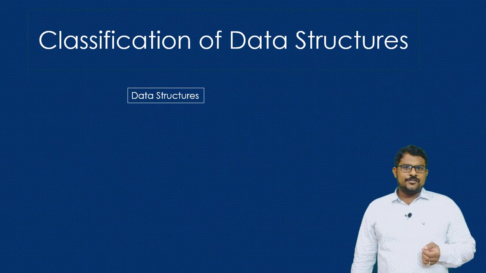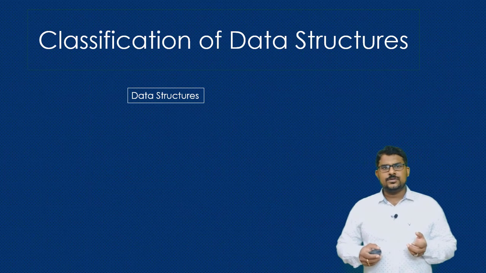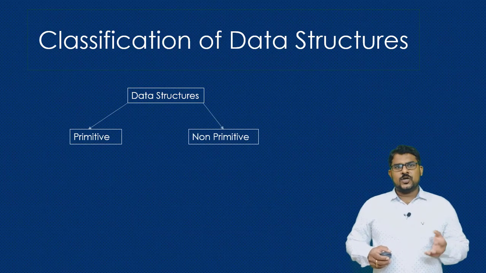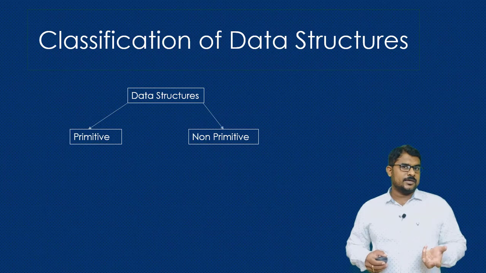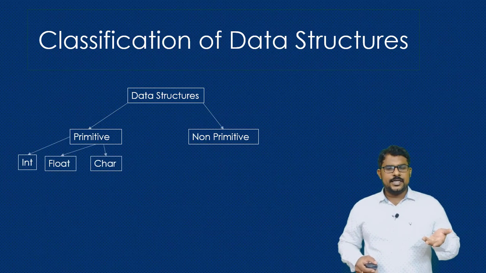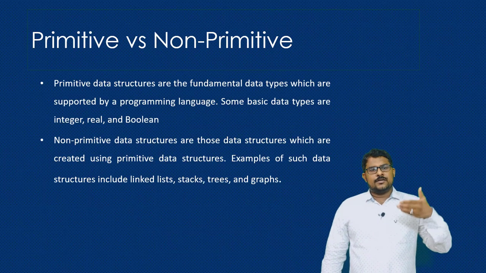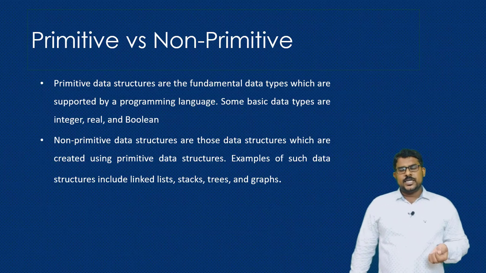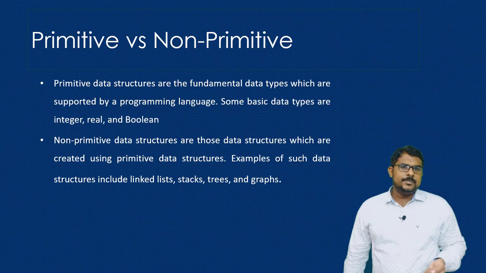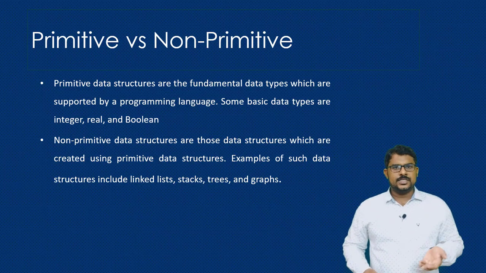Now we are going to see the classification of data structures. Data structures are classified into primitive and non-primitive data structures. Primitive data structures are the data structures that are built into the compiler and used by regular programs, like int, float, char and double. The non-primitive data structures are made out of the primitive data structures. This can be stacks, queues and so on, which we are going to see.